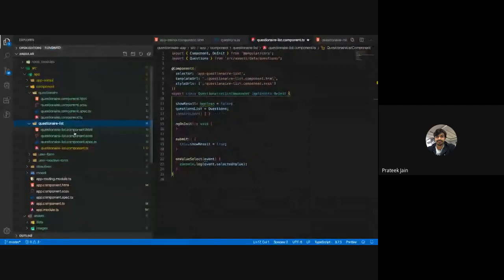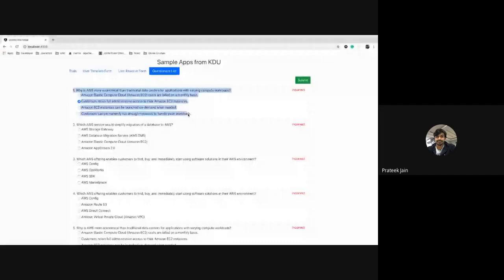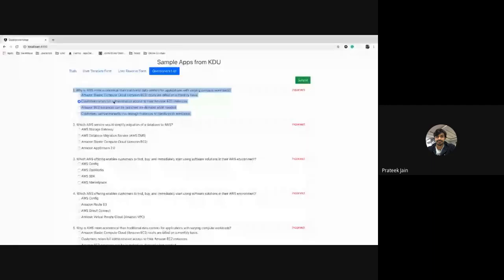Now the second component which you can see here is a questionnaire. This is just a single object which takes care of showing the question and the four options. Whenever this questionnaire is there, it is going to take care of showing the question and the options of that question. That is what this thing is doing.